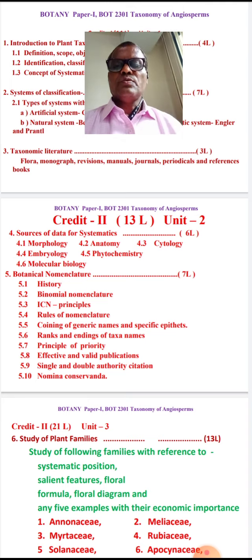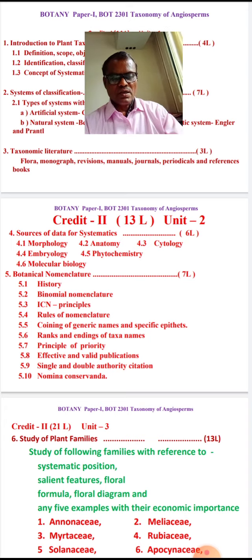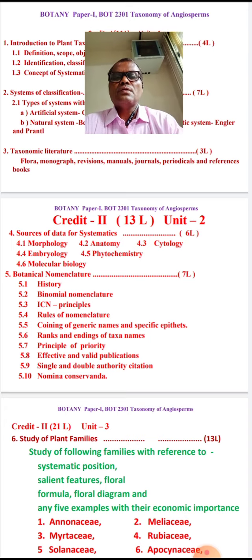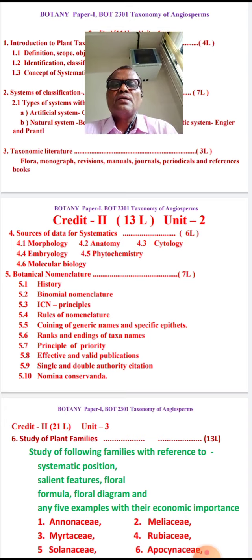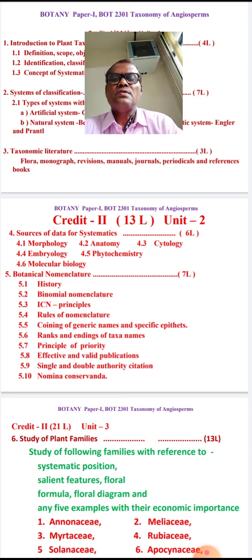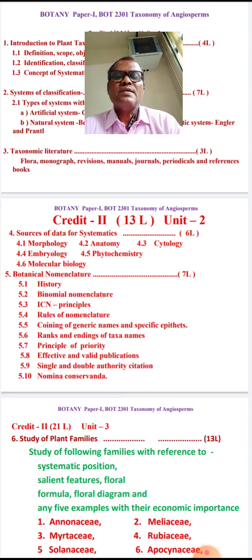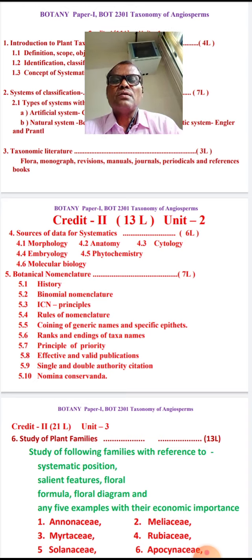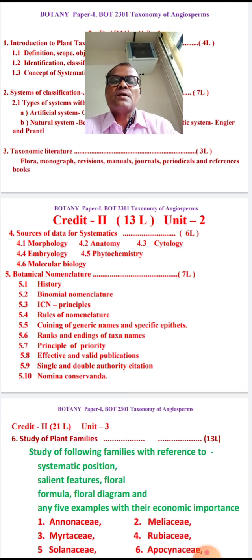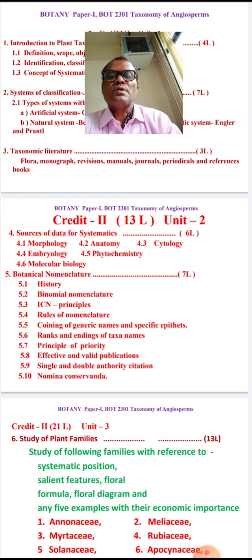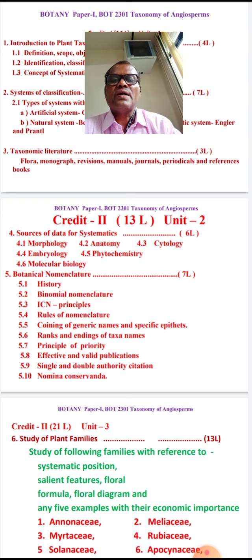And nowadays it is very possible due to the online characteristics, right? Then single and double authority citation. So what is it? Suppose one scientist has been given the name, but again after 40 years the name is changed, so it is called a double citation, so like this.